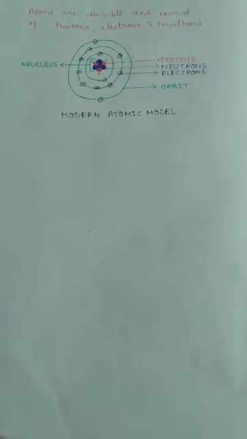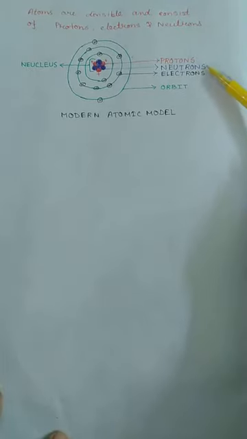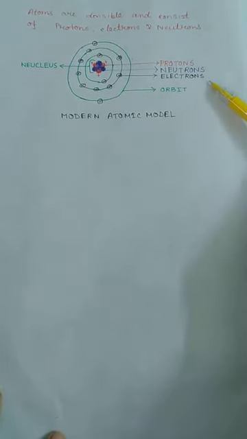There, John Dalton said that atoms are indivisible, they cannot be divided, but scientists Niels Bohr, Rutherford and J.J. Thomson discovered that no, the atom can be divided and it is divided into three parts: proton, neutron and electron.